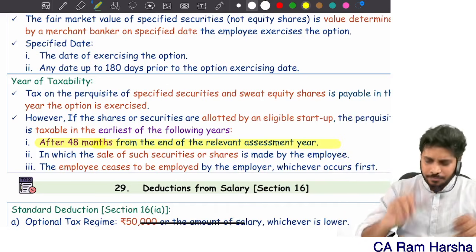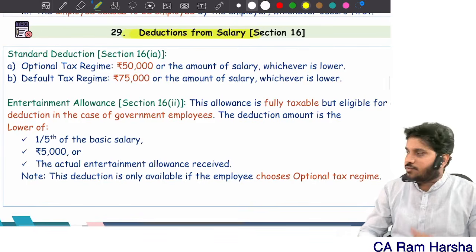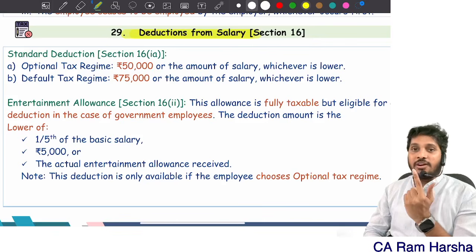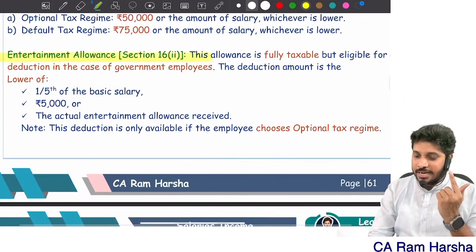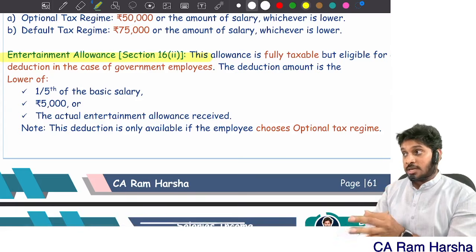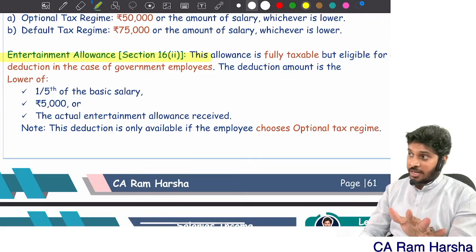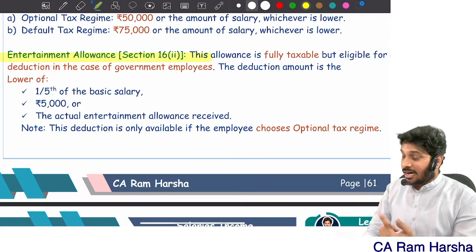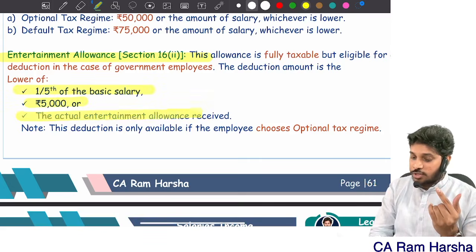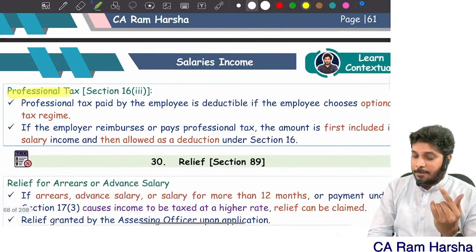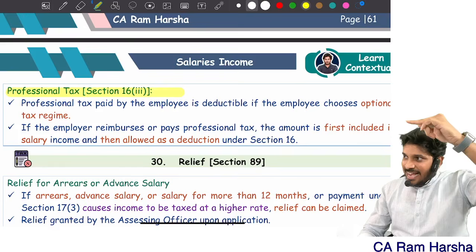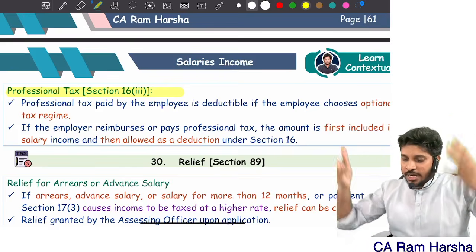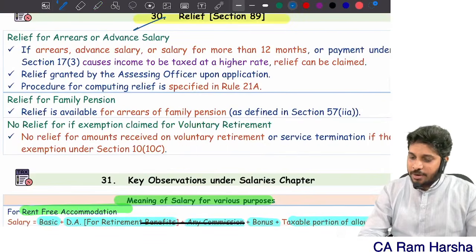Yes or no? Then what are the deductions from salary? 3 deductions. Standard deduction: under the optional tax regime 50,000, under the default tax regime 75,000. Entertainment allowance, deduction only for government employees. Remember, entertainment allowance is fully taxable for everybody, but for a government employee, under the optional tax regime only, he will get a deduction of 1/5 of basic salary, 5,000, or the actual amount, whichever is lower. Professional tax, if the company is paying it, is first taxed as salary, then under the optional tax regime, whatever amount is paid is ultimately allowed as deduction. Relief is not required from the exam point of view.